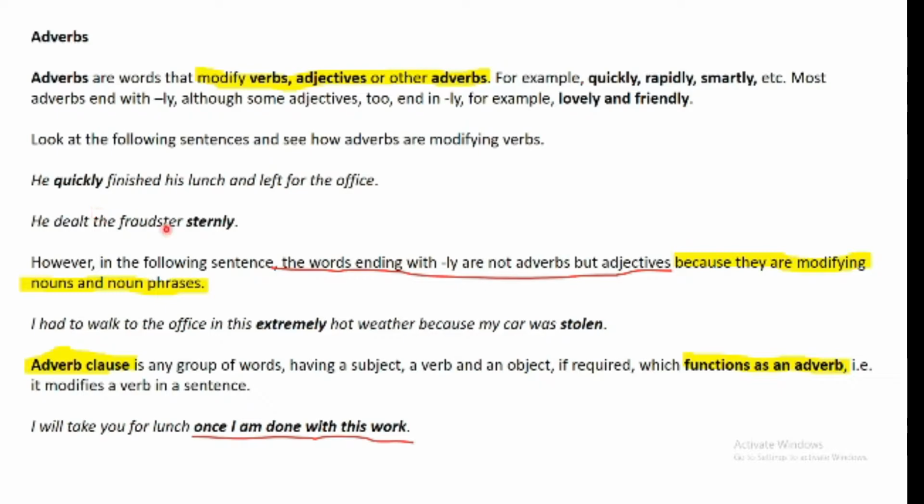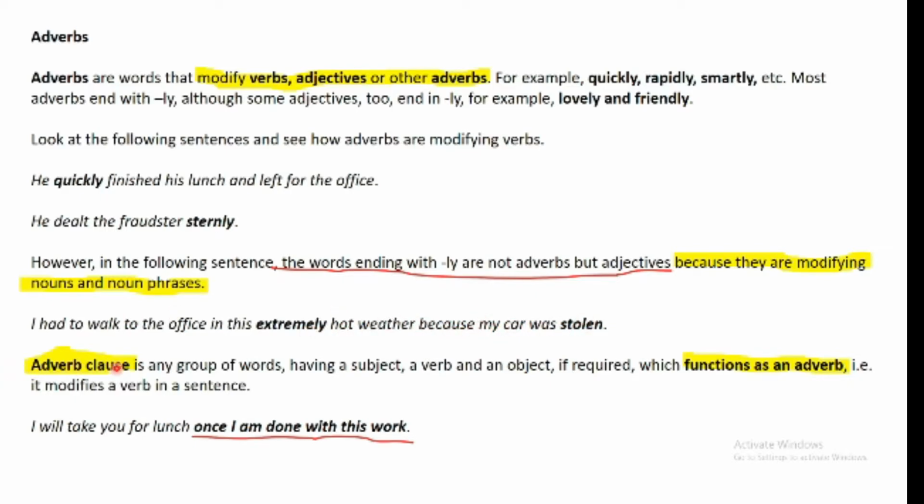He dealt with the fraudster sternly. So the fraudster was dealt with sternly. Now sternly is modifying the verb dealt. Sometimes adverbs are confused with adjectives because some adjectives also end in ly, but they should not be confused with adjectives. Like in this example, I had to walk to the office in this extremely hot weather. Now hot weather is a noun phrase, and extremely is an adjective modifying this noun phrase. Like the weather was extremely hot. So extremely in this case is an adjective, it's not an adverb.